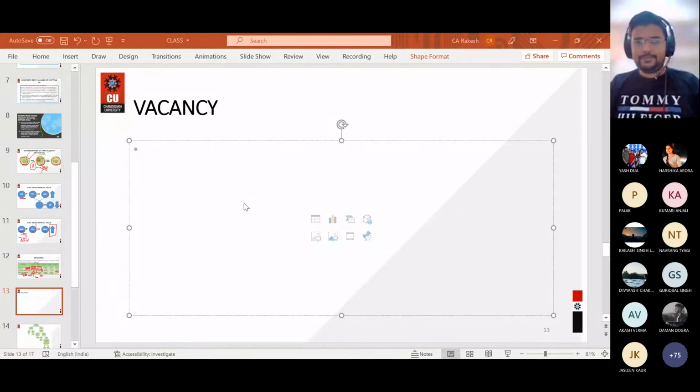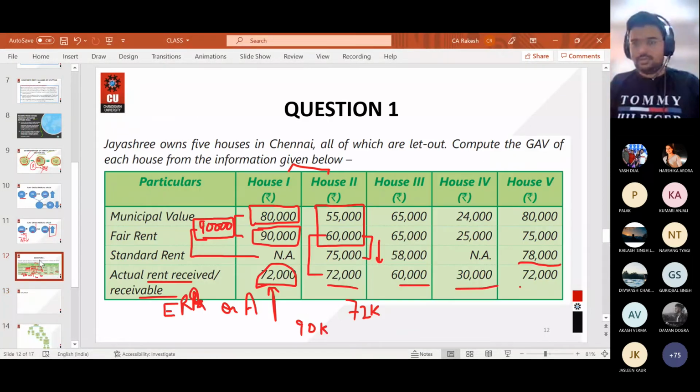House 3, yes, house 3 is 60,000. I have underlined the correct answer as 60,000. House 4 is 30,000 and house 5 is 78,000. Calculate it. I'm waiting. Take 5 more minutes and calculate it, and then we will move further to the next case.